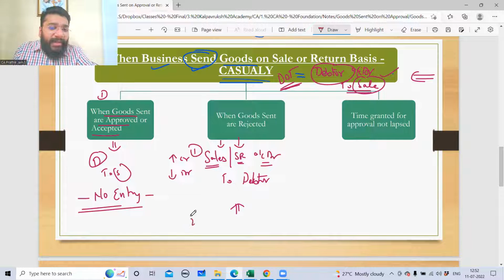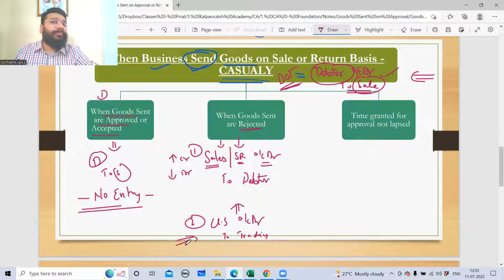Apart from this, guys, at the year end, you have to pass the adjustment entry. Now, the goods have come back to our possession. When the goods are returned, when the goods are rejected, goods are coming back to our premises. So at the year end, we pass an adjustment entry for closing stock. What is the adjustment entry for closing stock? Which we studied in 11th standard again, in the adjustment of the financial statement chapter. What is the journal entry for recording the closing stock at the year end? Closing stock account debit to trading account. So without forgetting, you have to record this also.